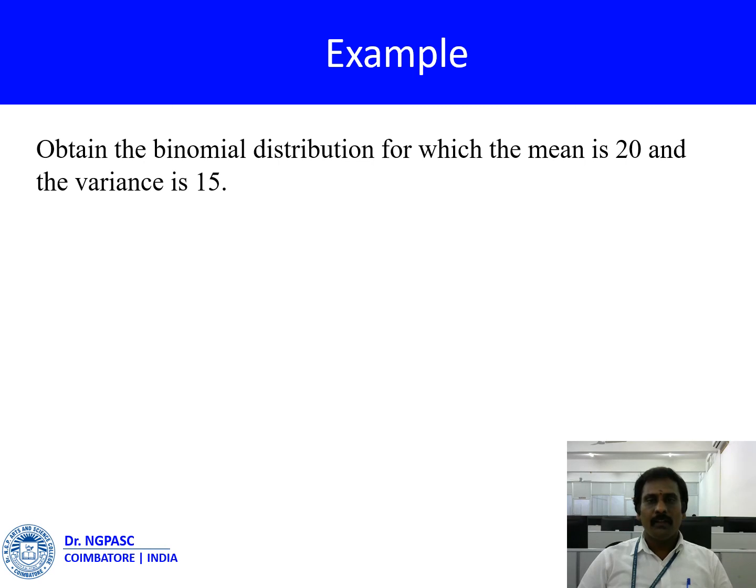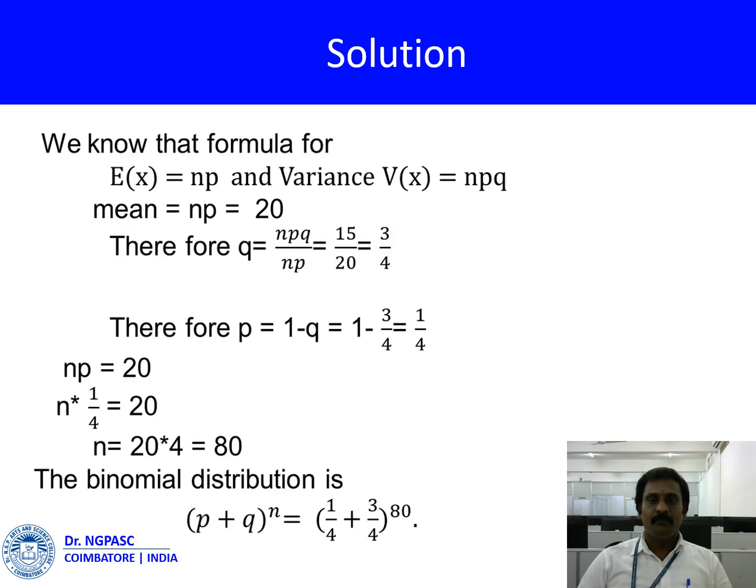Then another example: obtain the binomial distribution for which the mean is 20 and the variance is 15. Again, the calculation. We know that for the binomial distribution, the mean E(x) is equal to np and the variance is equal to npq. So the mean np is equal to 20, already given. Therefore, q is equal to npq by np, that is equal to 3/4.